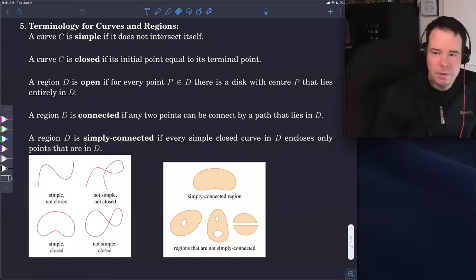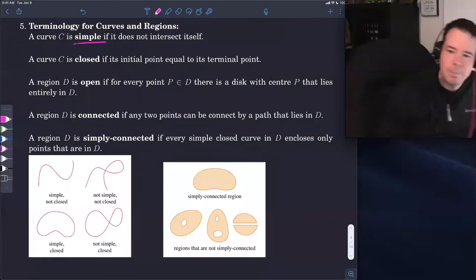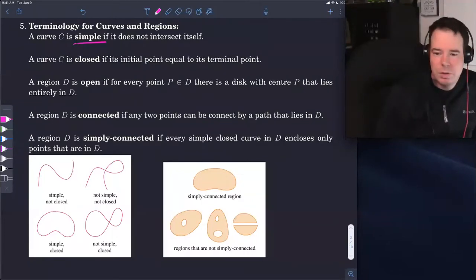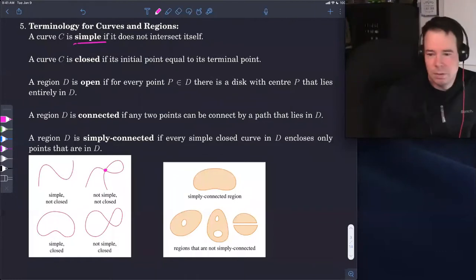A curve is called simple. I'm just going to go through these one at a time. It's called simple if it doesn't intersect itself. Down below are some examples. On the diagram on the left, the top one is simple because it doesn't intersect itself. The one on the right in the top row is not simple because it intersects itself, comes back and intersects itself at a point.